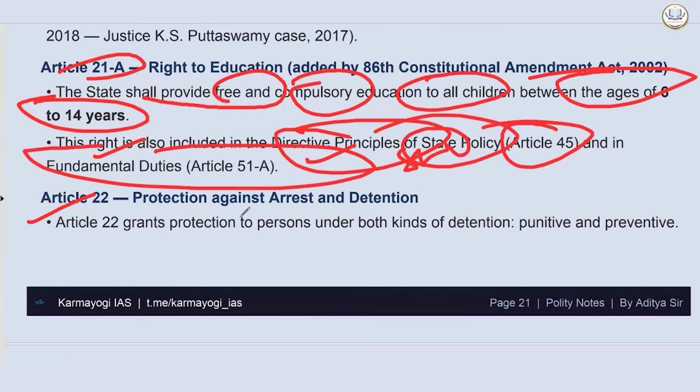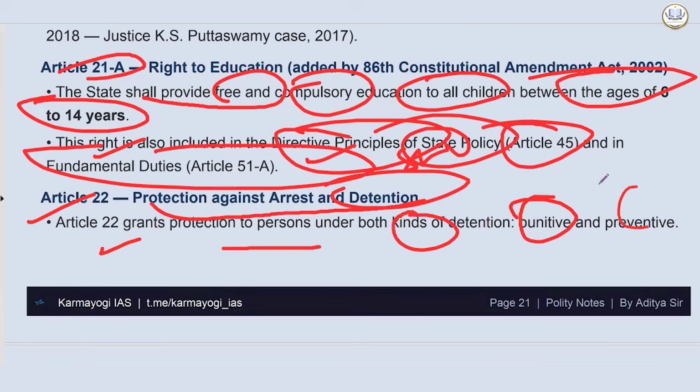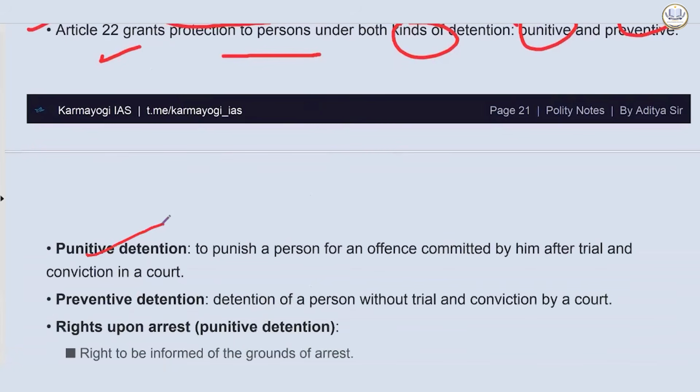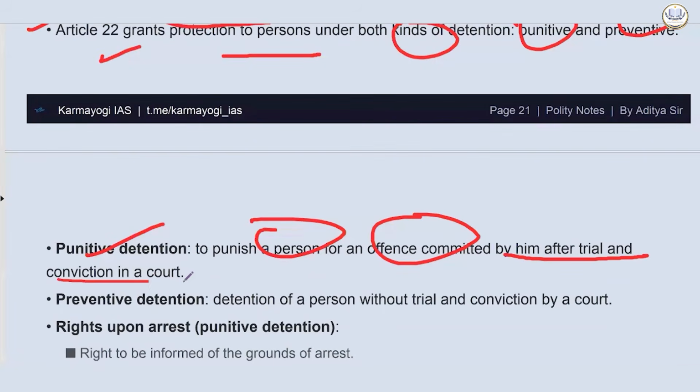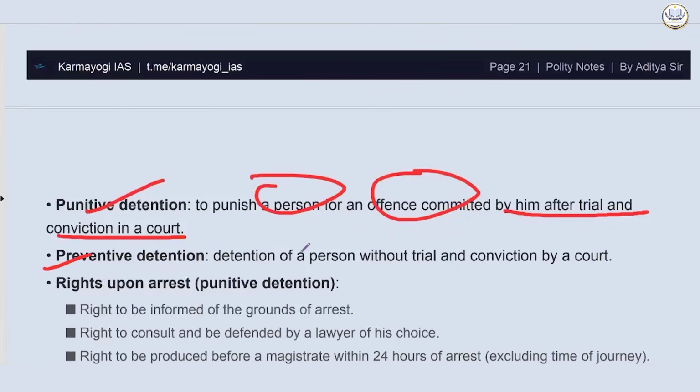Then comes Article 22, protection against arrest and detention. Article 22 grants protection to persons under both kinds of detention, punitive and preventive. Punitive detention is to punish a person for an offense committed by them, after trial and conviction in a court. Preventive detention is detention without trial and conviction, of a person perceived as a threat.